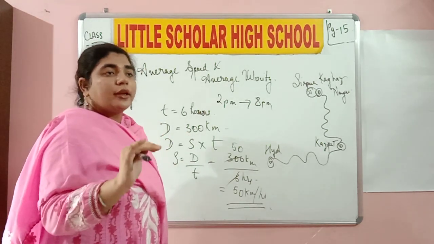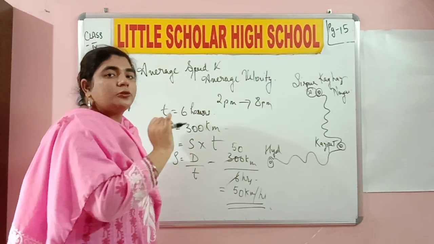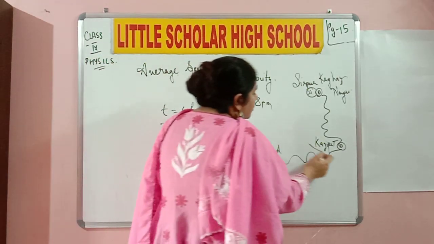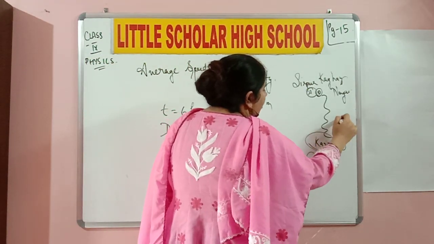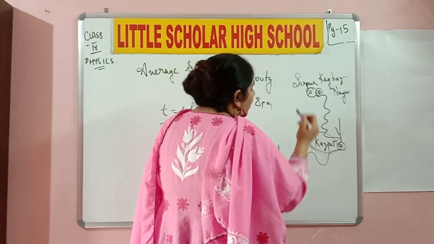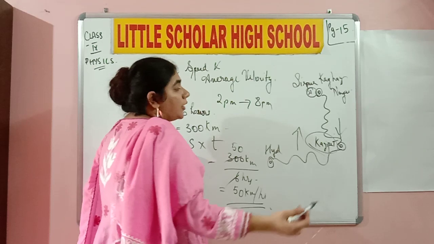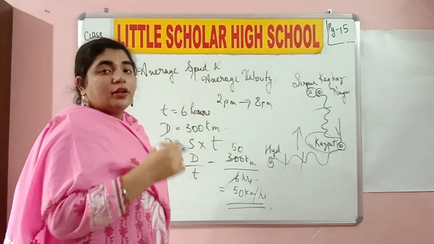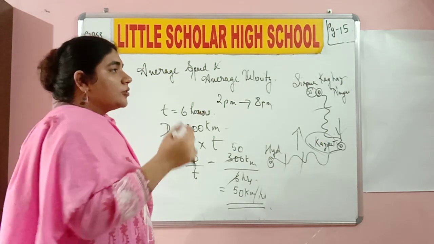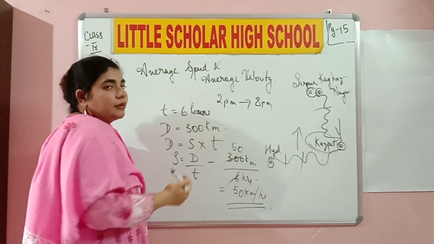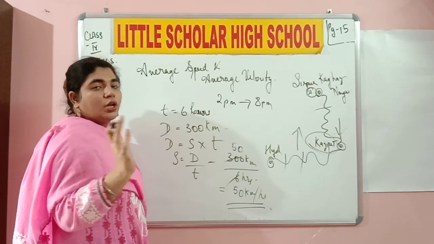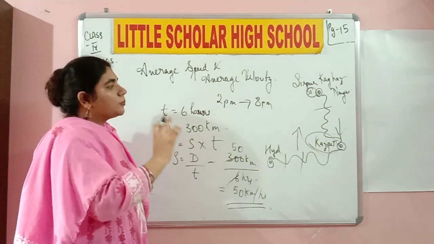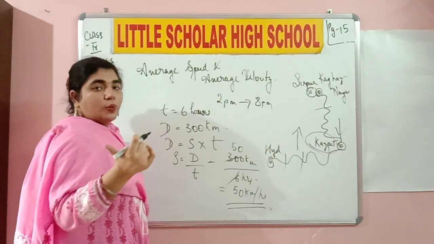Okay, do you really think the train is going to travel at this constant speed always? It is actually stopping at Kazipet. So there is going to be a dip in its speed, and when it starts from Kazipet, there is going to be an increase in its speed, and there is a possibility that it is going to change its speed anywhere along the route. So you cannot consider this to be the speed at every moment. This is just a rough idea of how much speed the train might be traveling at from Sirpur Kagaznagar. Okay, do you understand this part now?